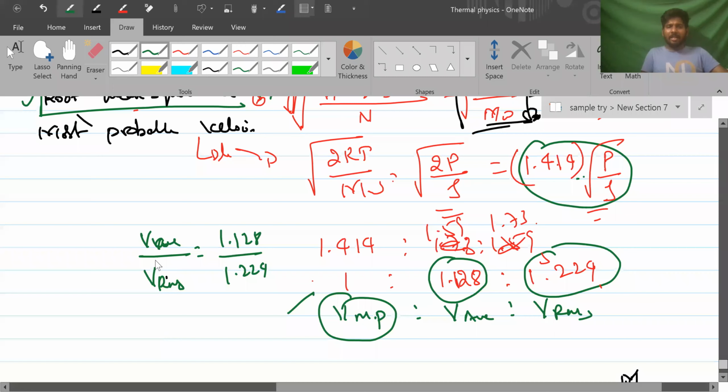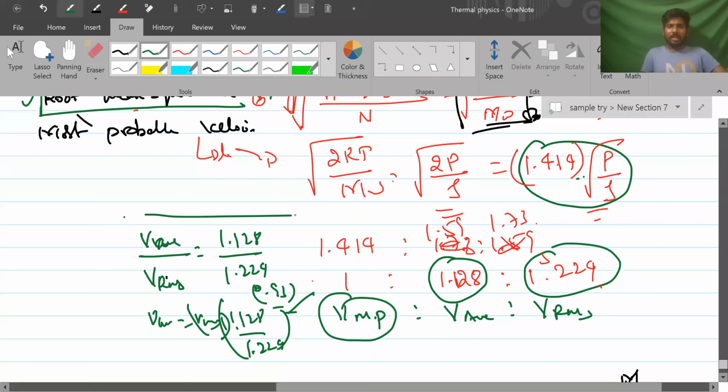If average velocity is asked, what will you do? Average is equal to V RMS into 1.128 by 1.224. That's it. This value might come to be 0.93, because the numerator is small and the denominator is big. You don't need to remember much of them. This ratio is enough for you.